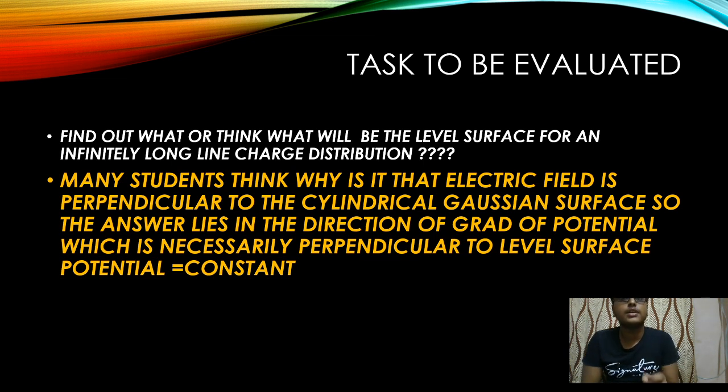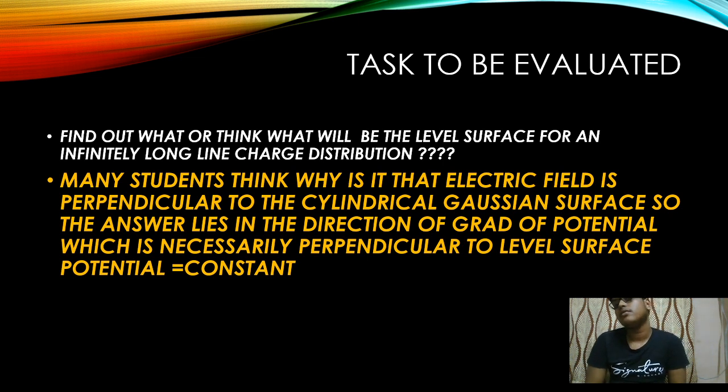If you take a point charge, you draw a sphere and you try to traverse along the tangent to the path, the electric field line will necessarily penetrate the surface perpendicularly. So it is perpendicular to the surface. Why is it perpendicular?